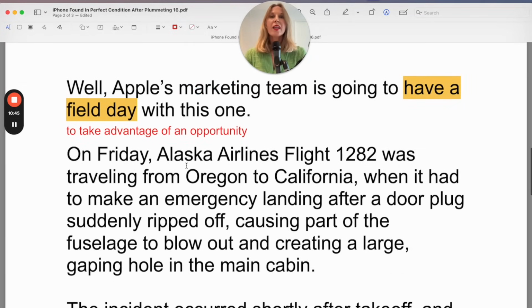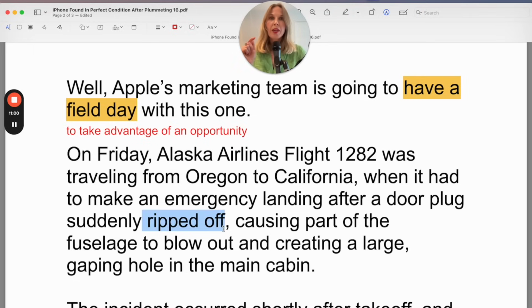On Friday, Alaska Airlines Flight 1282 was traveling from Oregon to California when it had to make an emergency landing after a door plug suddenly ripped off.